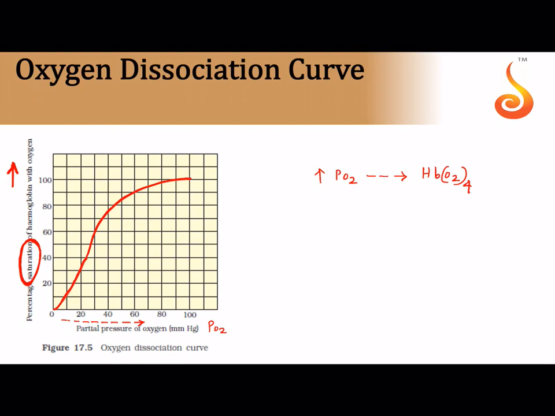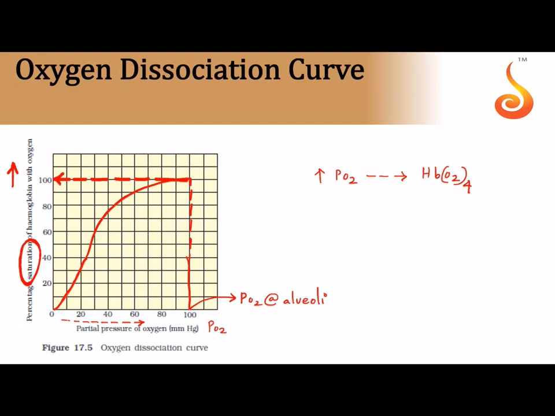Okay, now where do you find a higher PO2? So let me take the PO2 at, say for example, the tissues. Sorry, at your lungs. At your lungs, say for example, it is 104 millimeters of mercury. It is obviously not 100% saturation, but you can expect that at a partial pressure of 100 or close to 100, that is PO2 at your alveoli, there is almost 100% saturation of hemoglobin with oxygen.